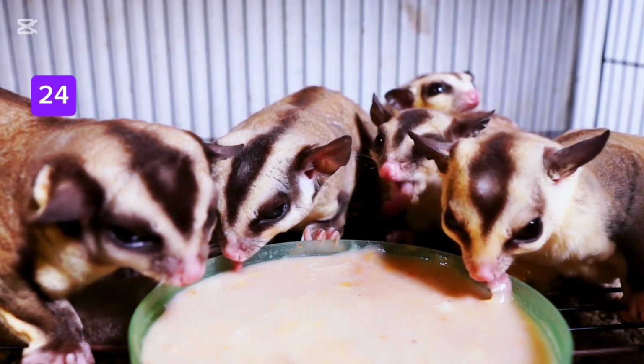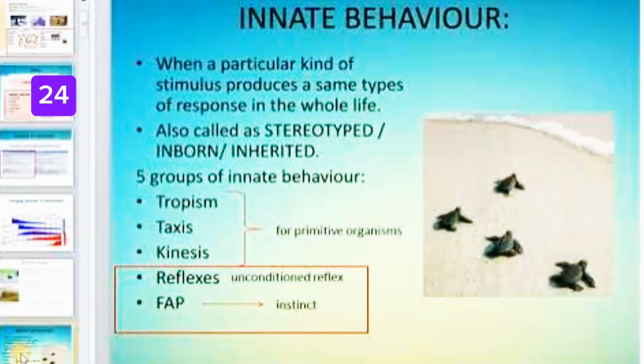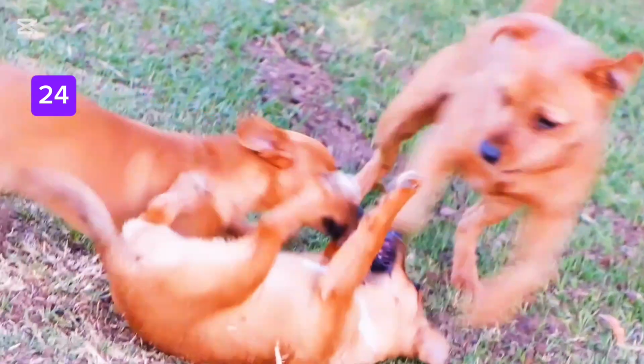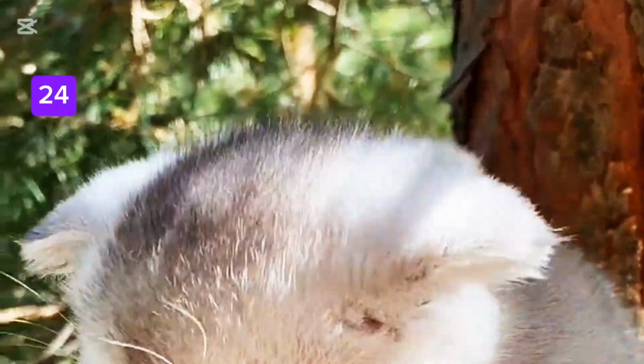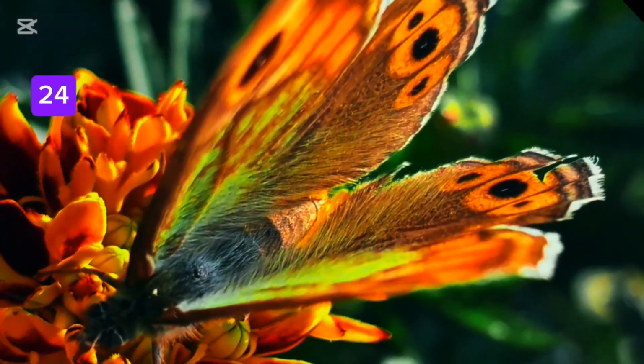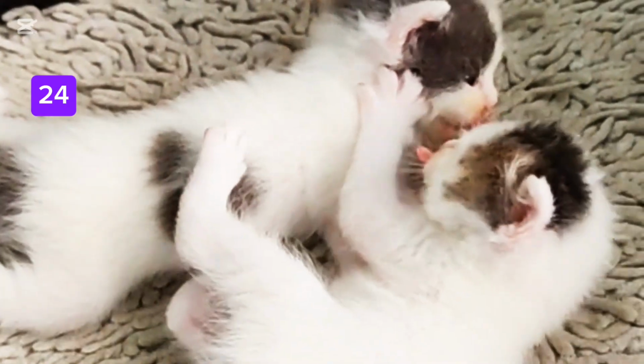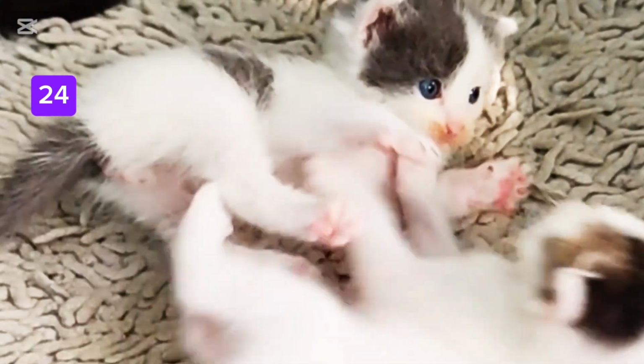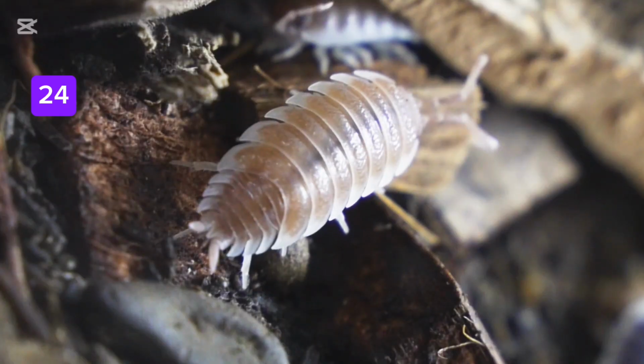Types of innate behavior. Reflexes: simple automatic responses to stimuli. Example, a dog's leg kicks when you scratch its belly. Taxis: movement toward or away from a stimulus. Example, moths flying toward light, positive phototaxis. Kinesis: random movement in response to stimulus intensity. Example, woodlice move more in dry areas to find moisture.